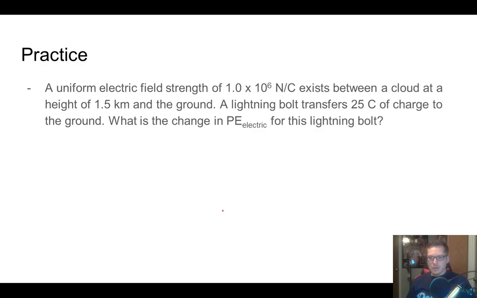All right. So practice problem here, you've got a uniform electric field strength of this, so this is your E value, that's nice, 1 times 10 to the 6th, that exists between a cloud at a height of 1.5 kilometers and the ground. A lightning bolt transfers 25 coulombs of charge to the ground. What is the change in potential energy for this lightning bolt?